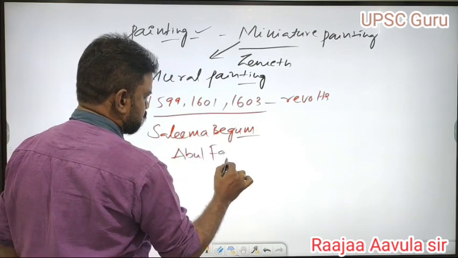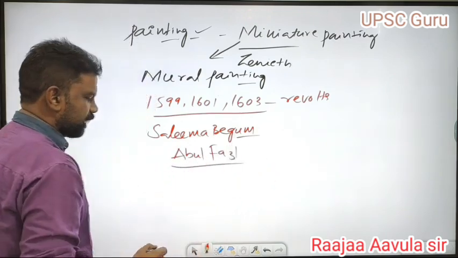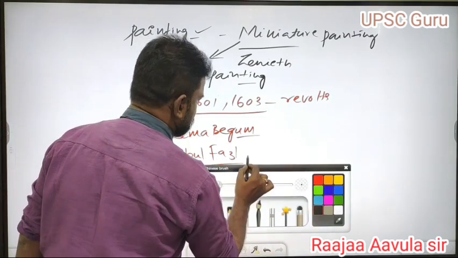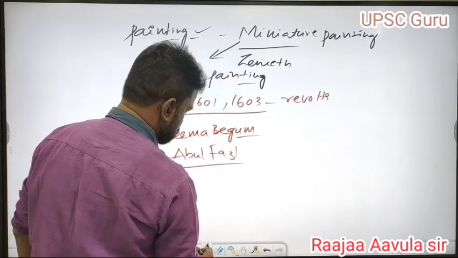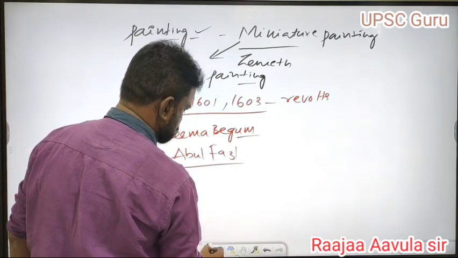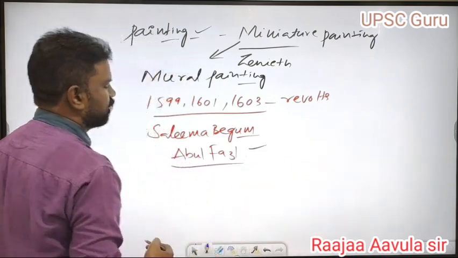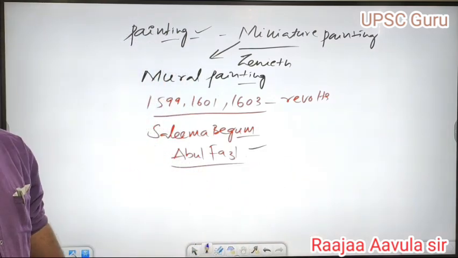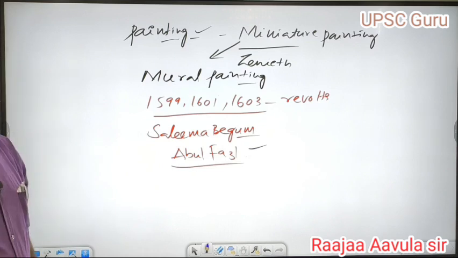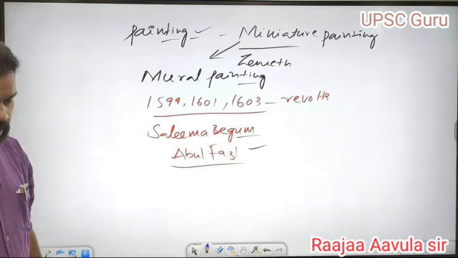Abul Fazl also several times told Jahangir not to revolt against his father, but he did not listen to the words of Abul Fazl. Finally, Abul Fazl was killed by Jahangir with the help of Bir Singh Bundela.